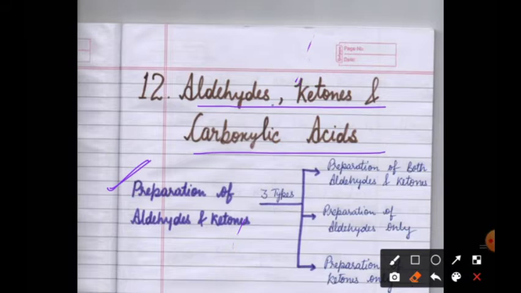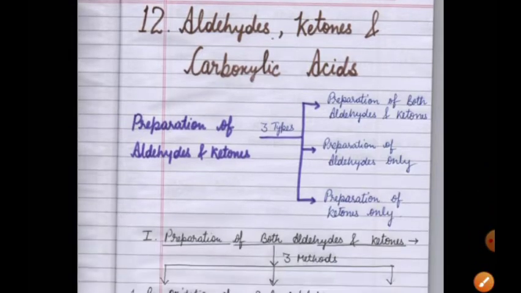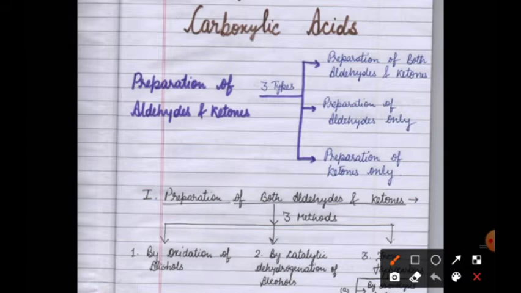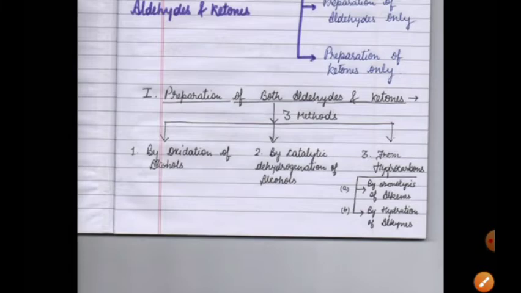Now as you can see, there are three types of preparation that we will cover. First is preparation of both aldehydes and ketones. Second is preparation of aldehydes only. And the third is preparation of ketones only. So we will study this topic in three parts. First is preparation of both aldehydes and ketones, then only aldehydes, then only ketones. So let us start our first method, which is preparation of both aldehydes and ketones.